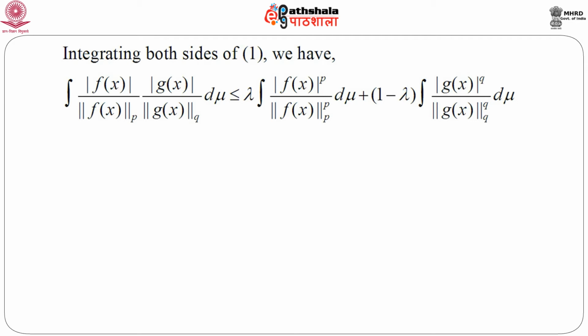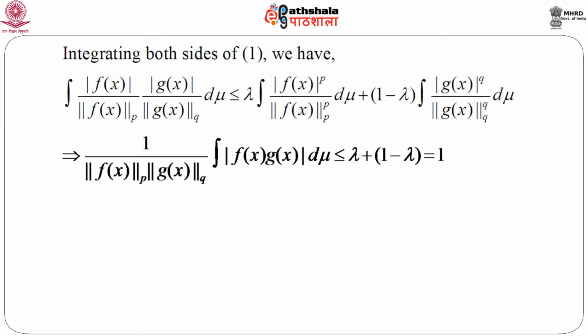Now, please look carefully at all the expressions on the left hand side and right hand side, and you will see that the denominator will come outside the integral sign. So, this means that 1 by the product of these two norms into the integration of modulus of the product of f and g d mu is less than or equal to lambda, because this integral of modulus of f to the power p by norm of f of order p raised to the power p with respect to d mu is nothing but 1, because the denominator comes outside and what is left is nothing but the pth power of the norm of f of order p.